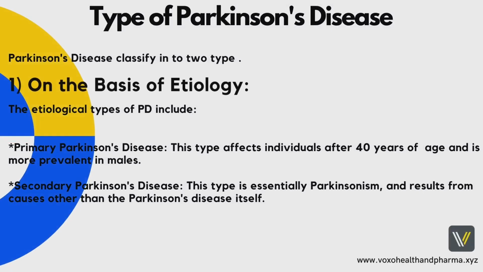Next, types of Parkinson's disease. Parkinson's disease is of the following two types. 1. On the basis of etiology. 2. On the basis of age of onset. Let's discuss on the basis of etiology. It is again classified into two parts: 1. Primary Parkinson's disease. 2. Secondary Parkinson's disease. 1. Primary Parkinson's disease: this type affects individuals after 40 years of age and is more prevalent in males. 2. Secondary Parkinson's disease: this type is essentially Parkinsonism, and results from causes other than Parkinson's disease itself.